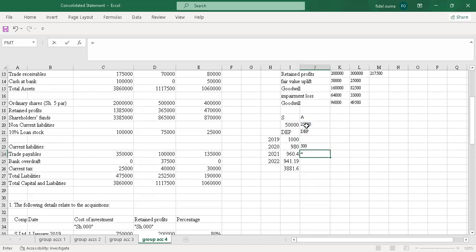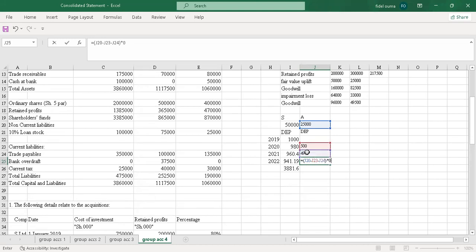Then for the second year, it's on a reducing balance. So I'll pick this 25, then I'll minus 500. Then I'll multiply by 0.02. And then for the last one, I will do the same. I'll pick 25, then I'll subtract this, I'll also subtract this.